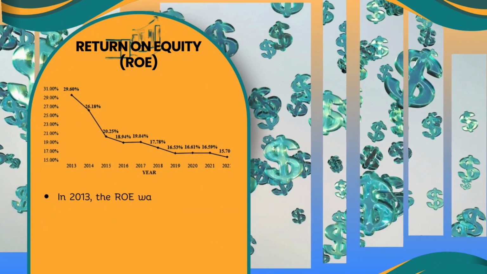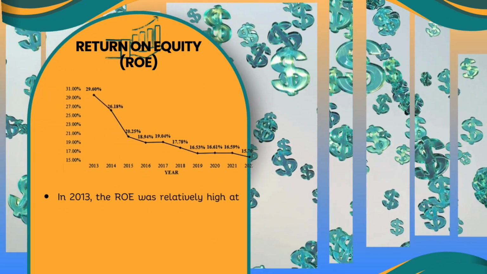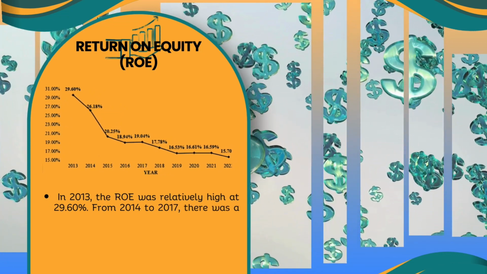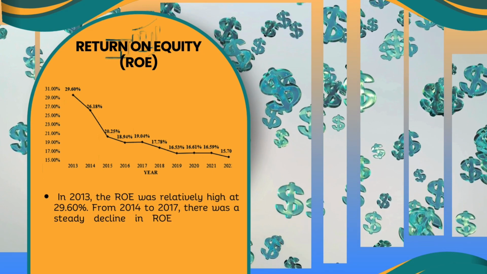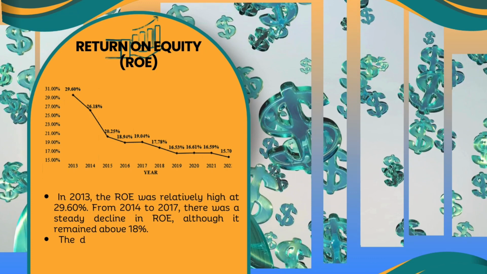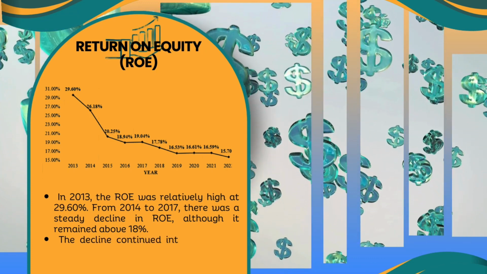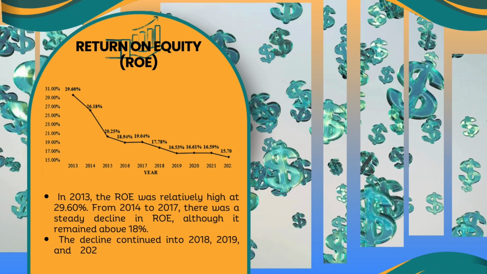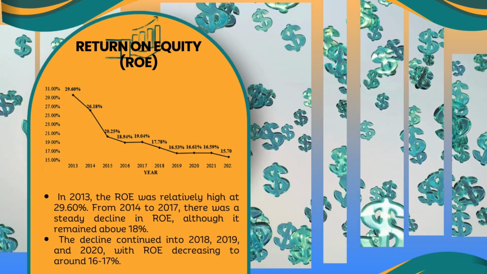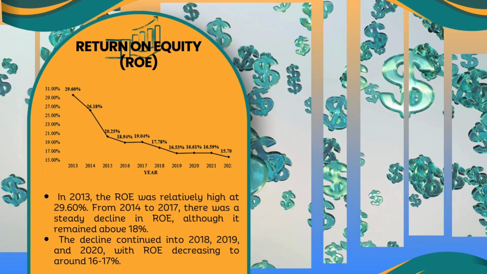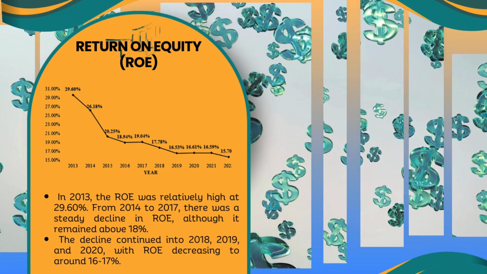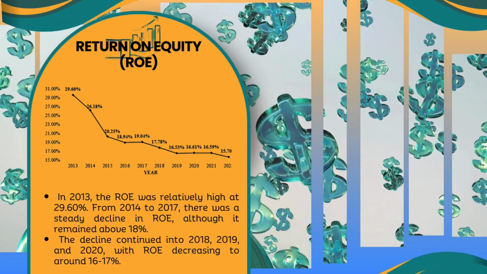Next, we proceed to return on equity or ROE. In 2013, the ROE was relatively high at 29.60%. From 2014 to 2017, there was a steady decline in ROE until it remained above 18%. The decline continued into 2018, 2019 and 2020, when ROE decreased to around 6 to 7%. This declining trend in ROE over the years suggests that the bank's profitability relative to its equity has decreased.